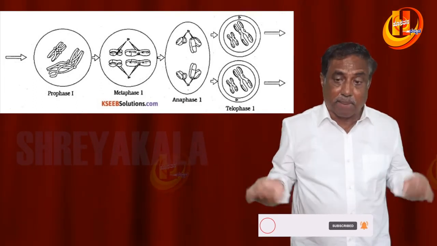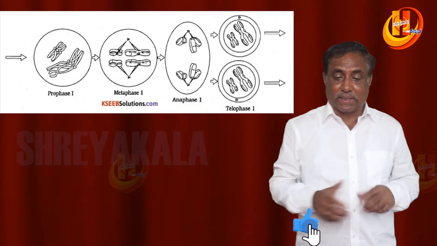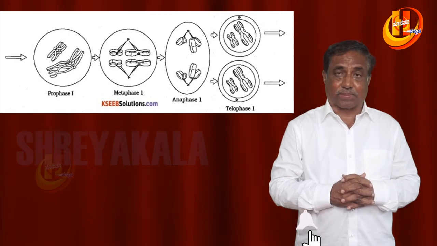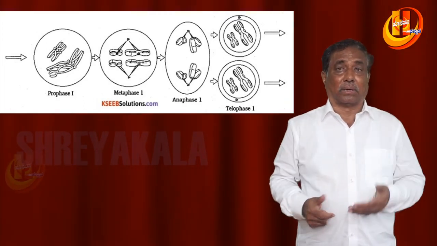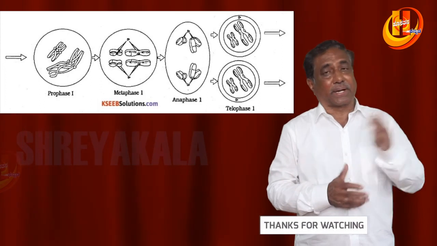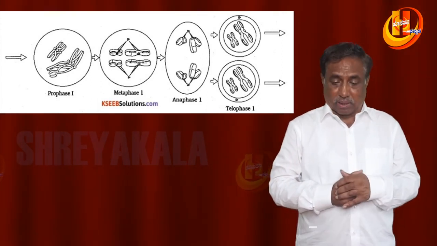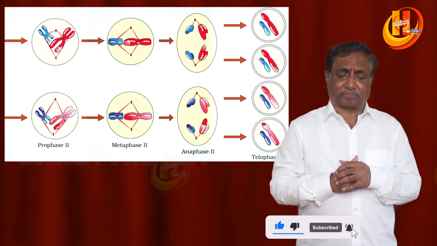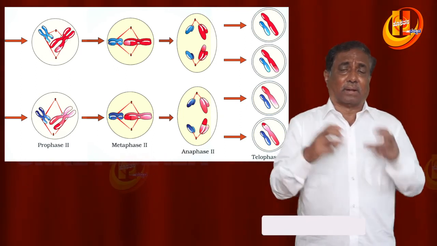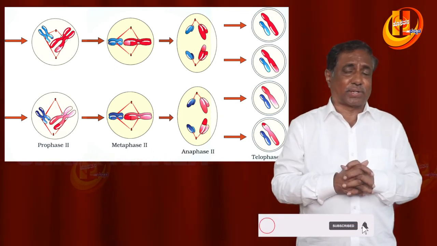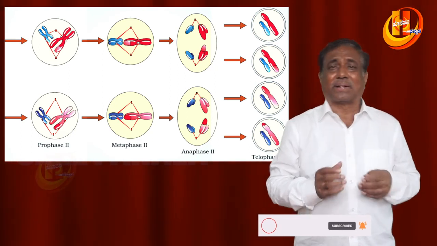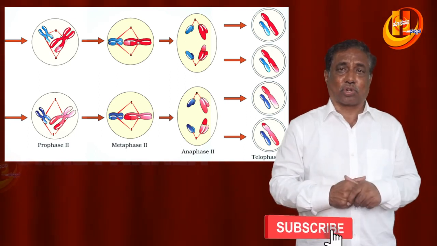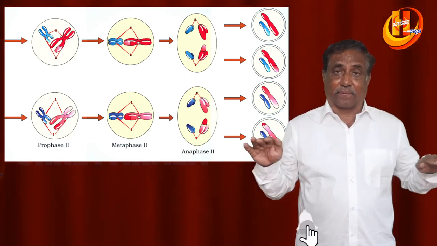These dyad cells, by skipping the interphase, as I told you earlier, only a single cycle of DNA replication takes place, enter into the second prophase, or sometimes directly the second metaphase. During the second prophase itself, again the chromosomes become thicker and shorter, and it is nothing but mitosis, the second meiotic division. Hence, in the second metaphase, chromosomes are arranged at the equator.